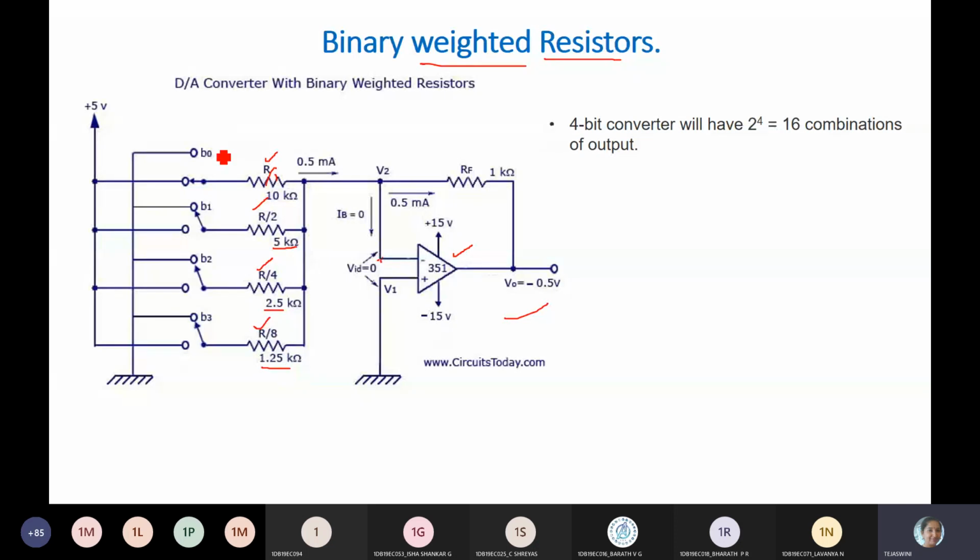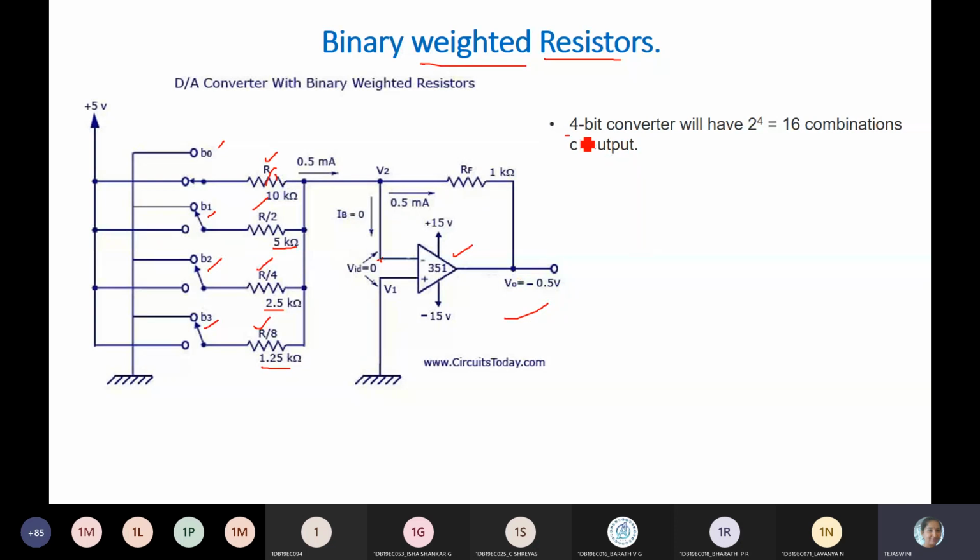And here is a digital input. So B0 bits, these are the input bits, B1, B2, B3. There are 4 inputs. It is a 4-bit binary weighted resistor. The 4 bits represented with B0, B1, B2, B3 are connected with different weighted resistors. The resistances are not equal here, so you have to choose precision resistors for this. R by 2, R by 4, R by 8 are connected to the inverting terminal through a feedback resistor of 1 kilo ohm. And you're going to measure the output across the output of the op-amp.